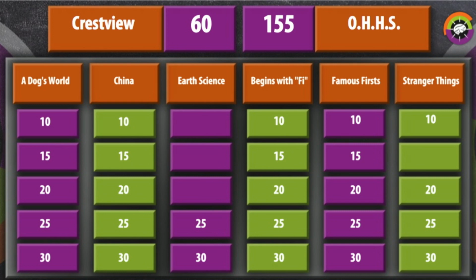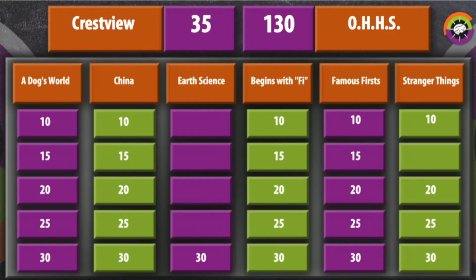Ottawa Hills in control. Earth science 25. Earth science now for 25 points. Process in which layers or sheets of rock gradually break off from the main rock mass. That would be Ottawa Hills. Chinmay. Weathering. Incorrect. Crestview. Opportunity to steal. Sam. Erosion. Incorrect. Exfoliation is specifically what we needed there. Ottawa Hills in control. Earth science 30.